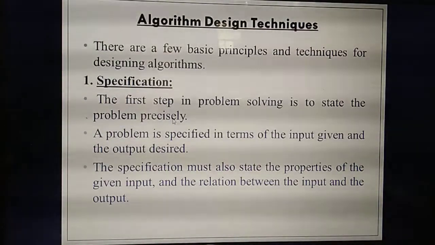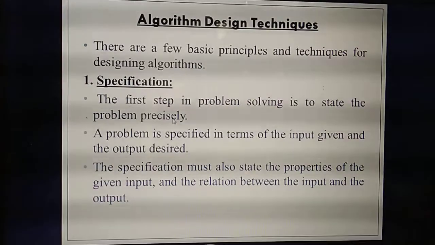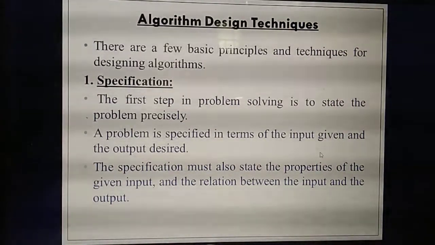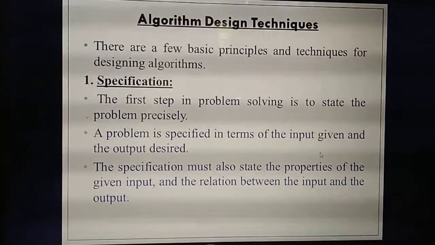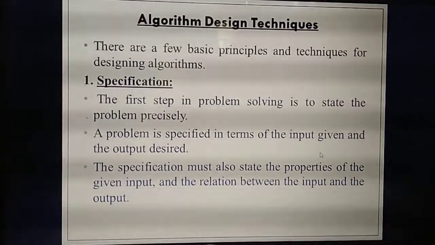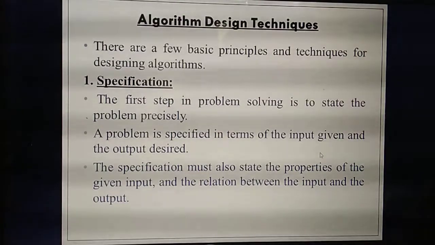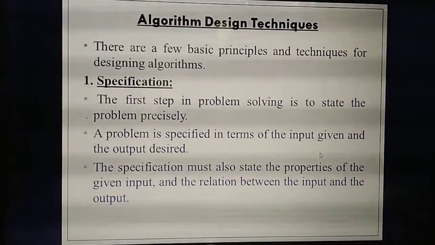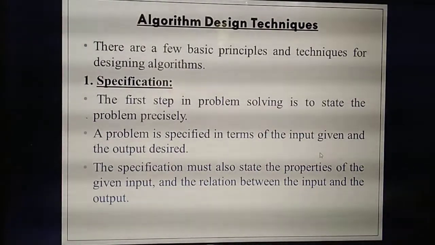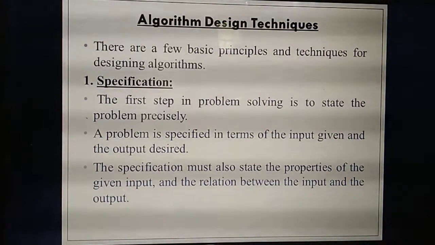Then in specification, what are the things you need to define? Each step you need to define the given. For example, in the mathematical problem we took last week, the formula for calculating the area of a cylinder. What are the inputs you need? Radius as well as height. To get the output for the area of a cylinder, you need radius and height.